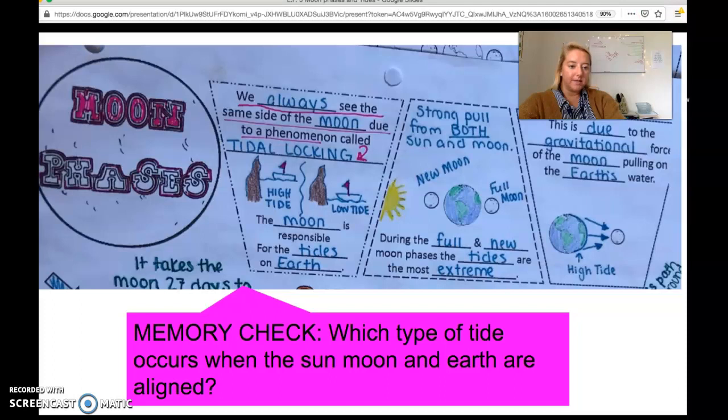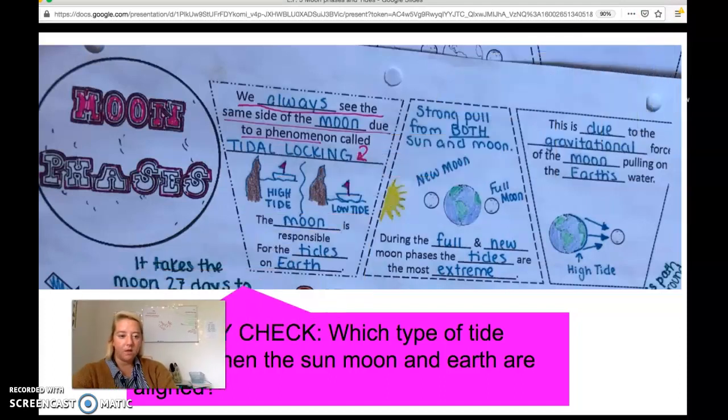And lastly, high tide is due to the gravitational force of the moon pulling on the Earth's water. I just talked about that. The moon doesn't have the capabilities to pull the entire Earth, but it does have the strength in its gravitational pull to pull the hydrosphere or the water towards itself. That's what causes high tide.